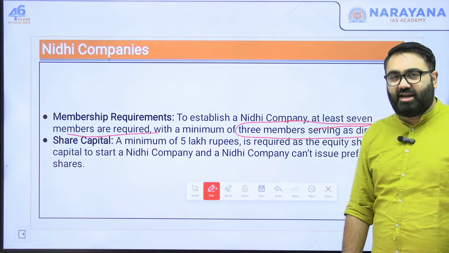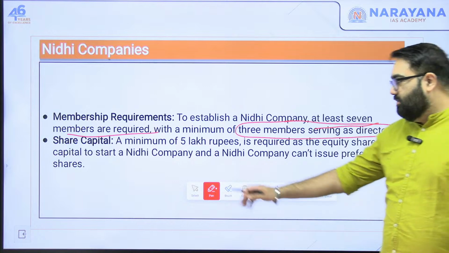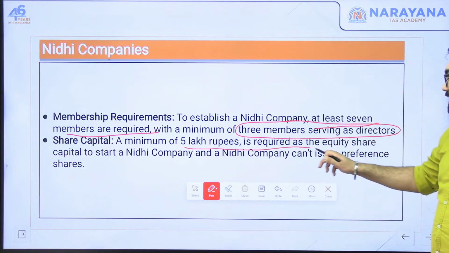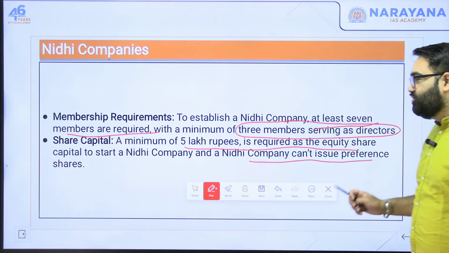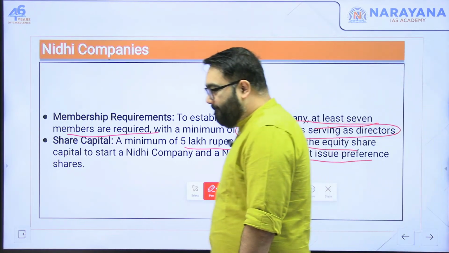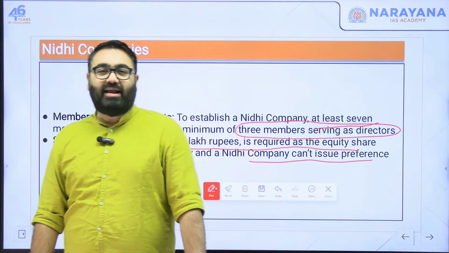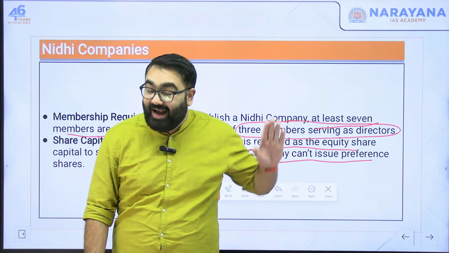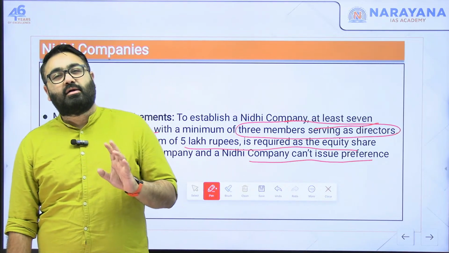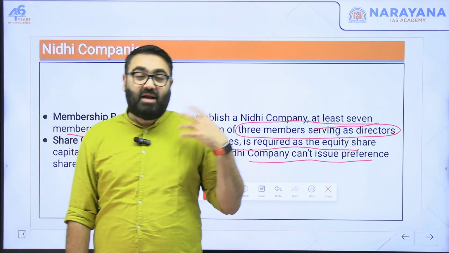Also, what about the share capital? How much money should they have? A minimum of 5 lakh rupees is required as equity share capital to start a company, and they can't issue preference shares. So basically, they have to make sure that everyone contributes, and the contribution of the members should be at least 5 lakh. In the case of banks, it is called the minimum paid up capital.